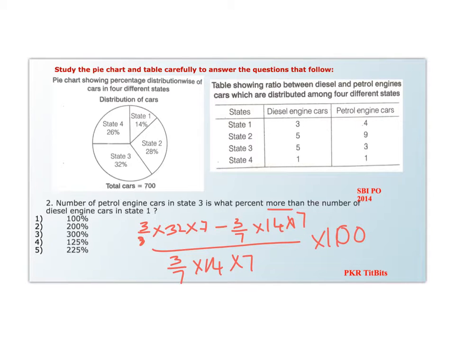Sorry, this goes out for 7 7s, 7 7s and 8 4s. Now here we can remove 3s in all the cases. This comes out to be 28 minus 14 by 14, which comes out to be 14 divided by 14 into 100, which is 100%. So option 1 is our answer.